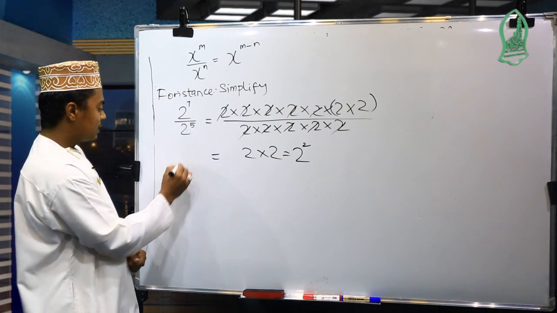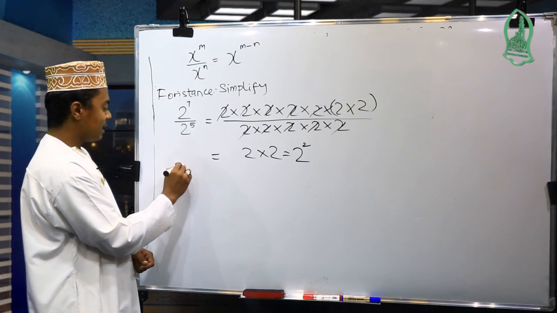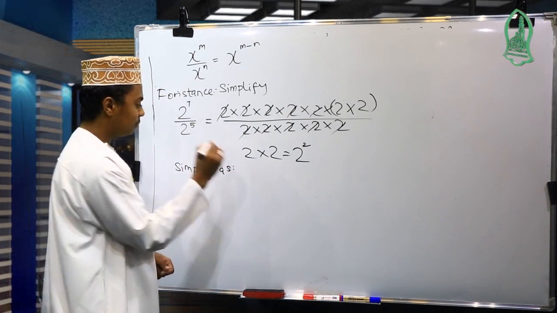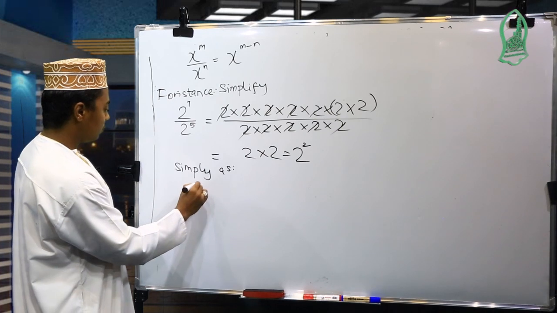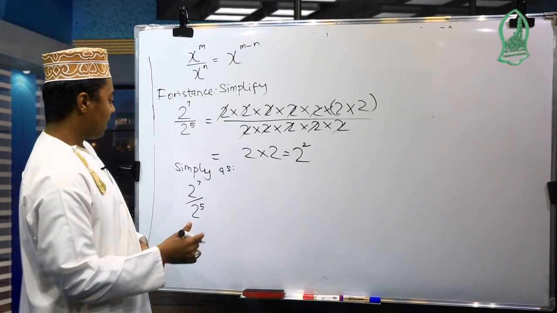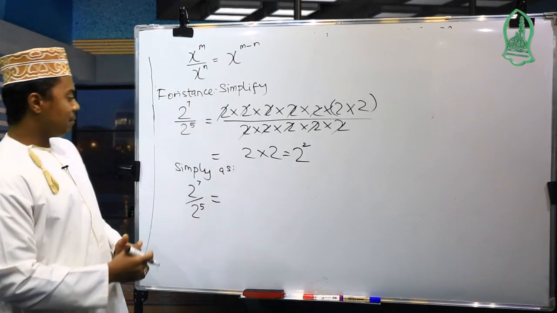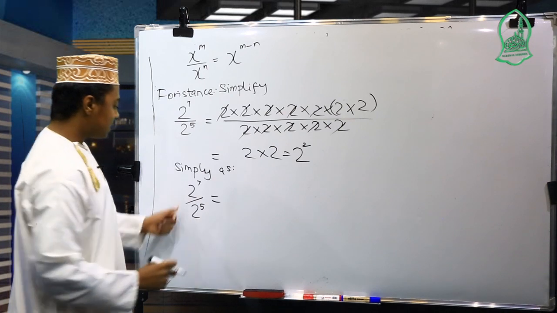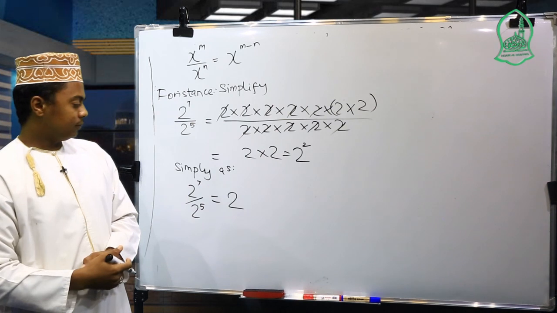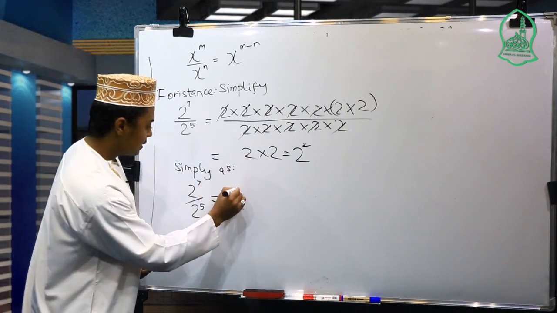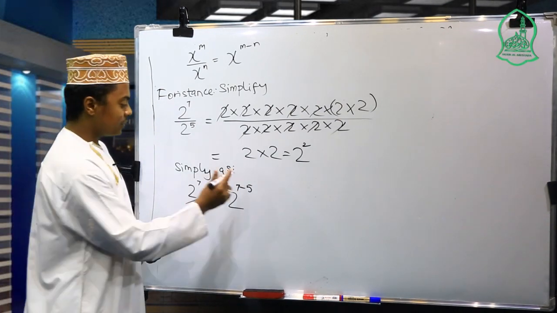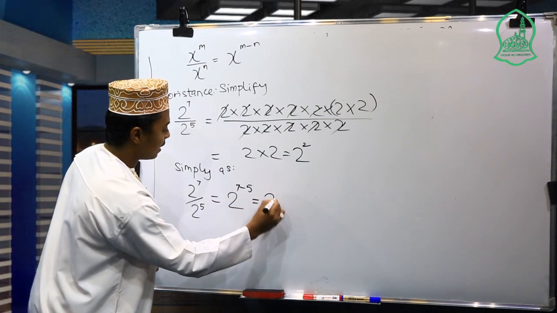Alternatively, simply, here we have 2 to the 7th power over 2 to the 5th power, which becomes equal to, if the base is common, and the base must be common, we take 2 here, then 7 minus 5. What is 7 minus 5? It is 2. Then the answer becomes 2 squared.